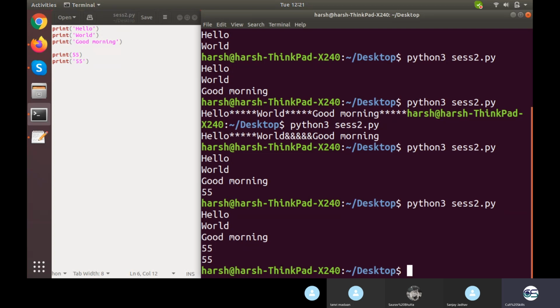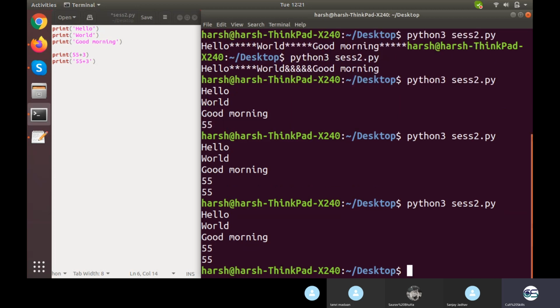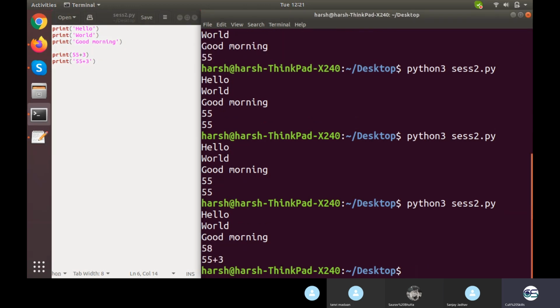You will not find any significant difference in it. The difference is that whenever this is computed, it will be computed as a number. What I mean by this is, if I write this and if I write this, you can see that the plus symbol is black in the upper one and pink in the lower one. So the plus symbol has no significance in the lower part. The upper one would be printed as 58, whereas the lower one would be printed as 55 plus 3, the individual characters. Okay, this is the basic difference.